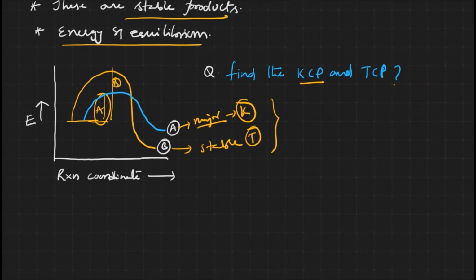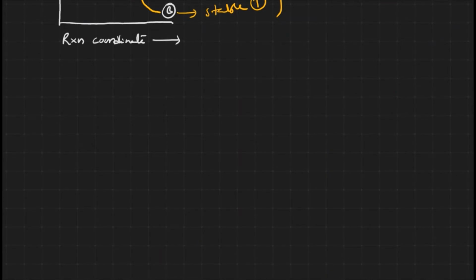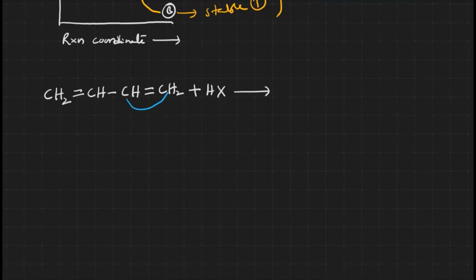With an example, let us see how to identify a major product. For example, let us take 1,3-butadiene, CH2=CH-CH=CH2. What I am doing here is adding hydrogen halide, let us take HX. We'll get two kinds of products: 1,2 addition may take place, or 1,4 addition may also take place, numbering the carbons 1, 2, 3, 4.